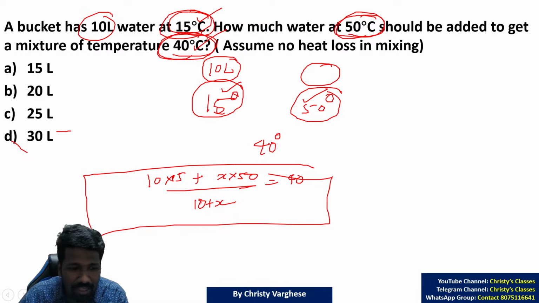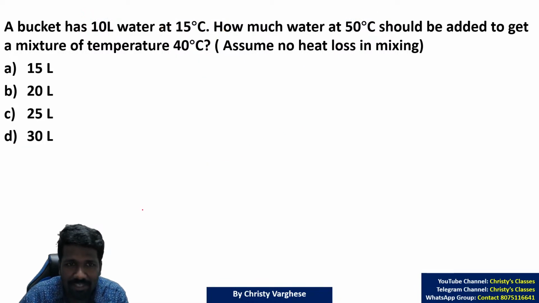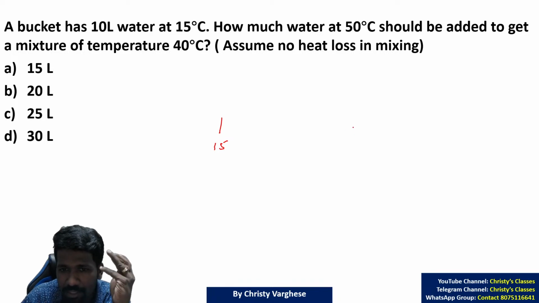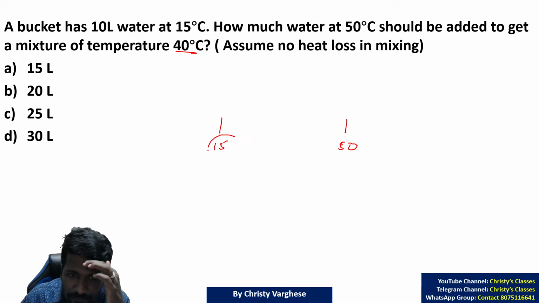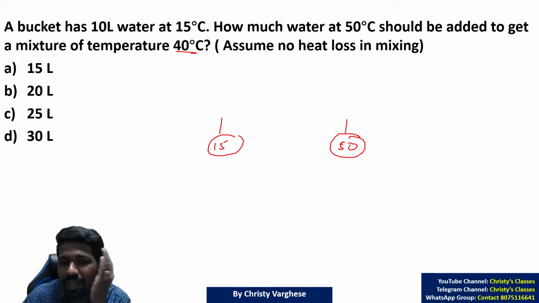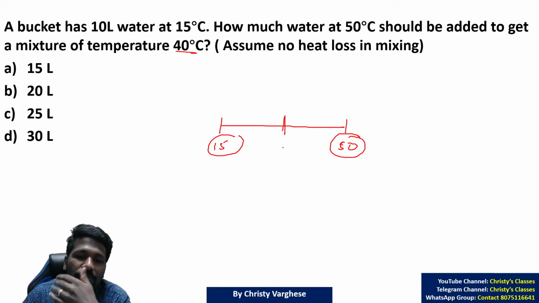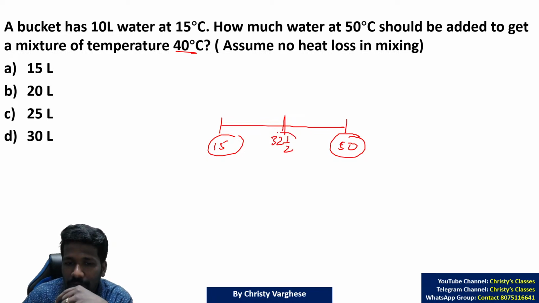So actually, if you practically think, I will tell you the reason why this alligation trick is working. For example, in the question we discussed, 15 and 50 degrees Celsius are mixed and you should get 40 degrees Celsius. If you are equally mixing 15 and 50, it will be exactly in the middle, that is the average of 15 and 50. That is 65 by 2, 32 and a half. It will reach 32 and a half if you are equally mixing.